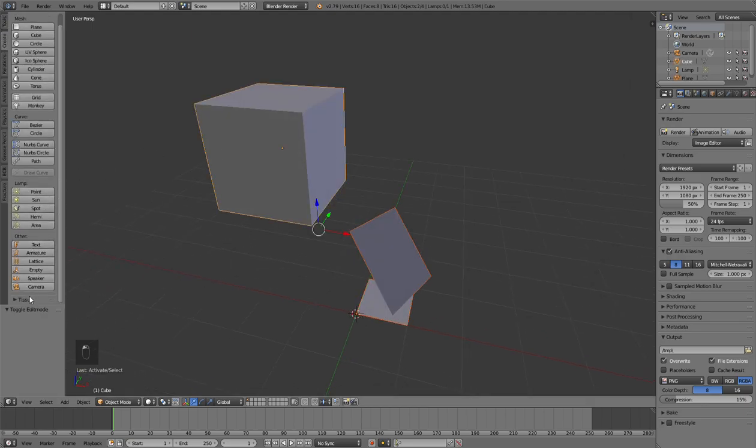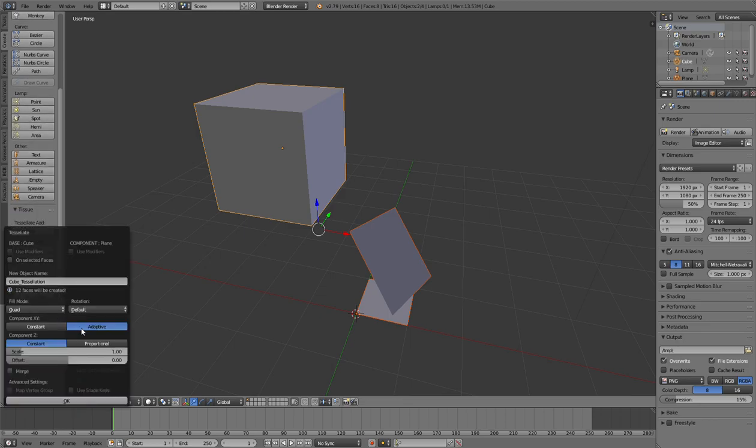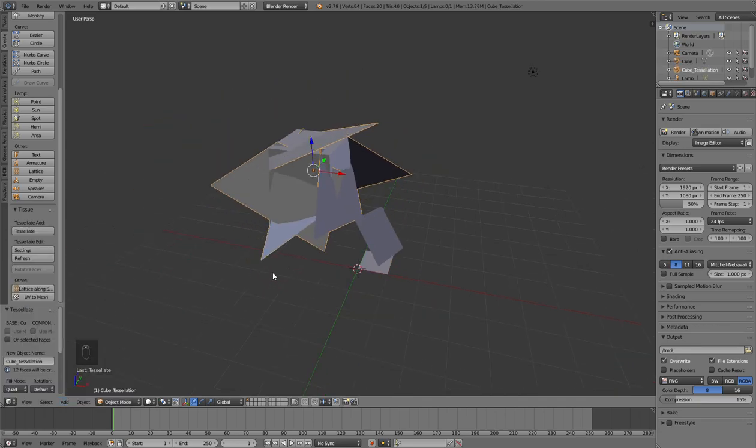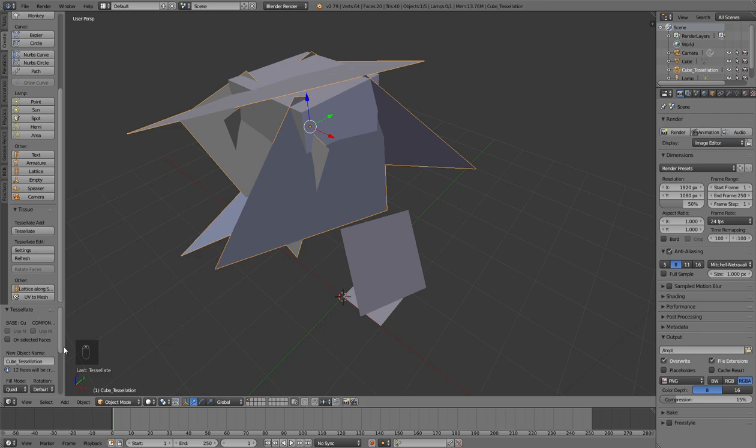Create Tissue, Tessellate, and here in Component XY I can use constant, and this will use the coordinate that increase the offset.